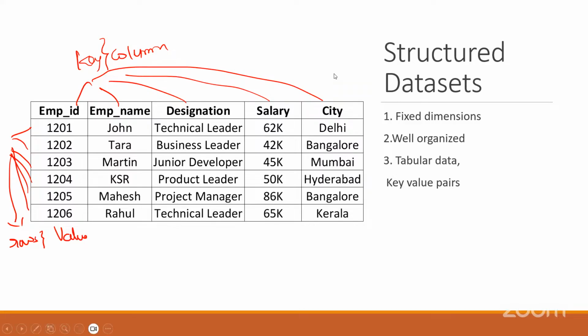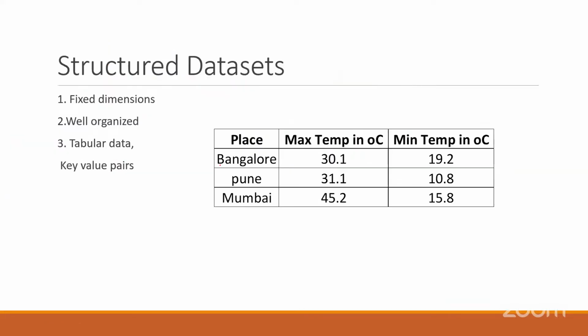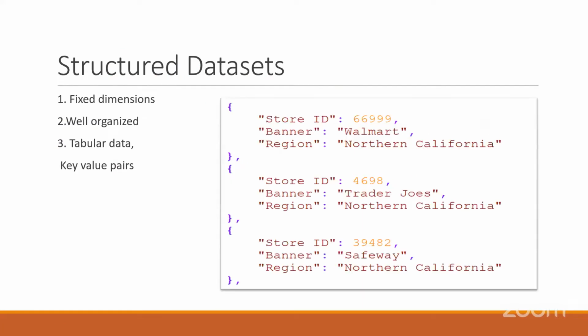Now we have structured data. If I talk about the place, temperature, something, we can give the minimum, maximum, different places, anything, right? So this is again structured data, in table format. What file is it? Can you guess what file it is?